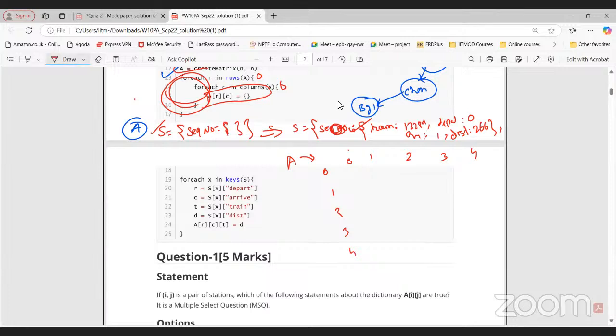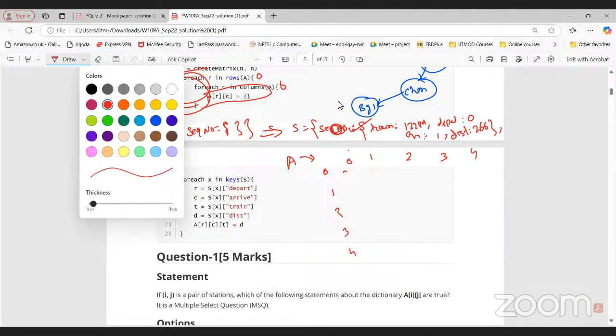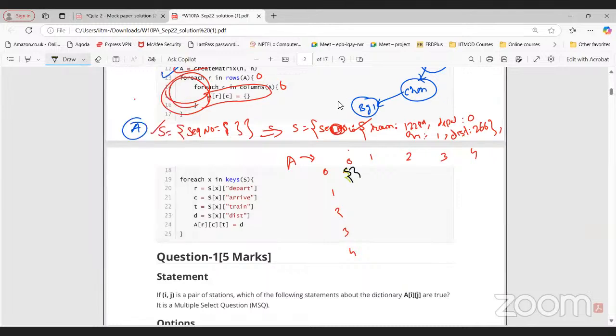Now let's say I have this empty dictionary here. Let me use a different color. This is for 0,0, 0,1, 0,2, 0,3, 0,4. Okay. Now for each X in keys of S. Now what is keys of S? Tell me.